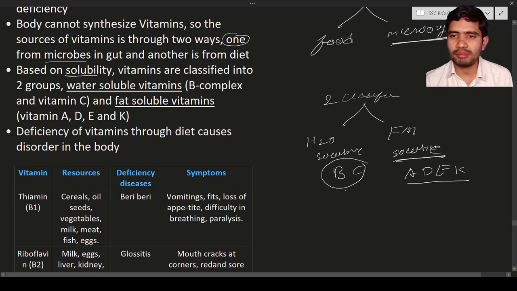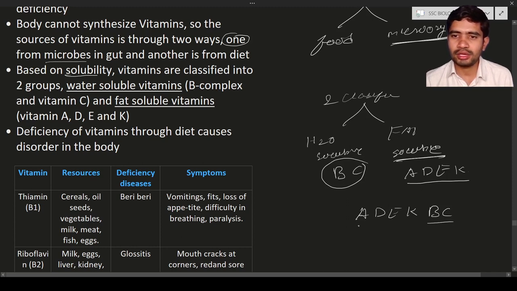You can remember the fat soluble and water soluble vitamins with a small trick, that is "headache", a Hindi word. Headache, BC. BC means biochemistry or biology chemistry, whatever it may be.